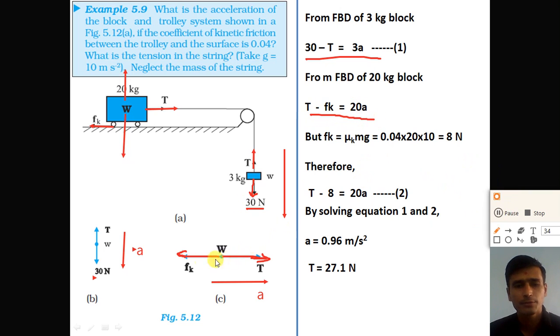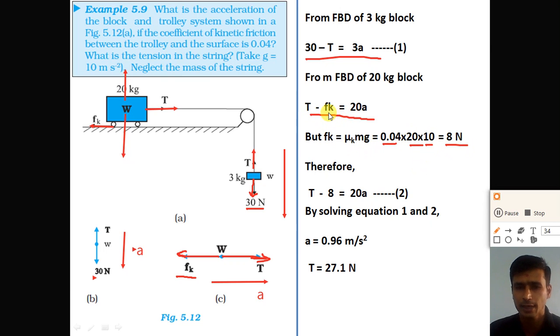But what is the friction force? Fk is equal to mu k into m into g, right? According to the friction force, Fk is equal to mu k into N, but here the normal force N is equal to mg. So we can write the friction force Fk is equal to mu k m into g. The value of mu k, the coefficient of kinetic friction, is given as 0.04. M, the mass of the trolley, is 20 and g we take as 10. So we get the friction force acting between the trolley and the surface as 8 Newton, right?